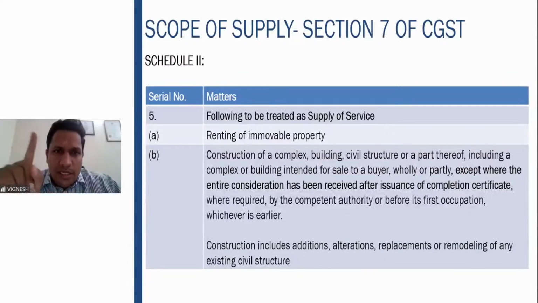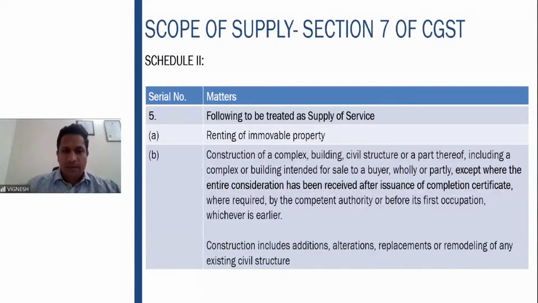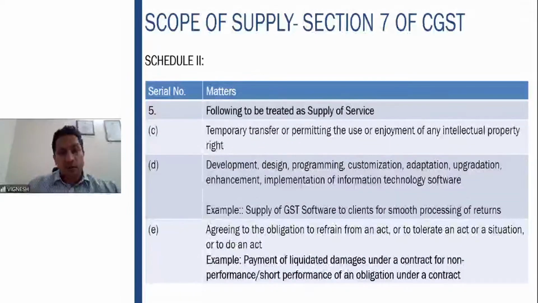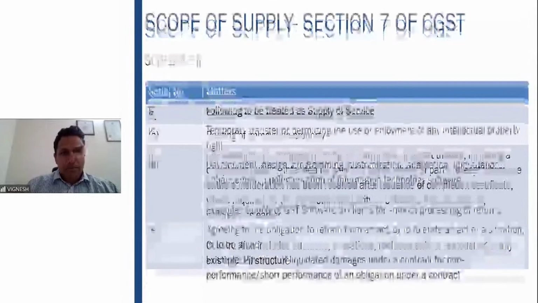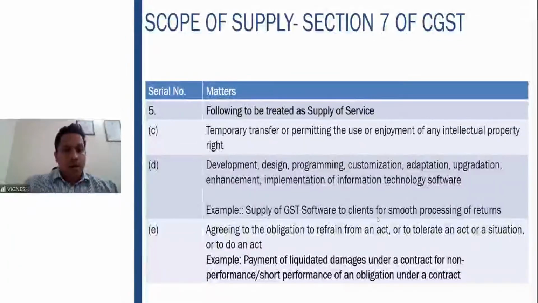Subject to GST, supply of service. For ready-made flat, it says flat for sale. That comes under Schedule 3, exempt, and it is not a supply of service. It's neither a supply of goods nor a supply of service. Fine. So that was your 5B.